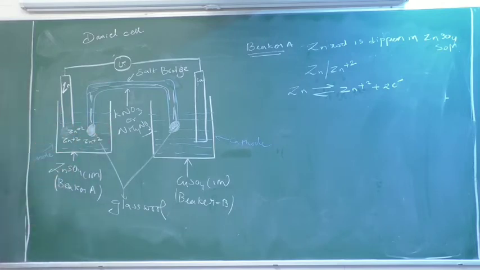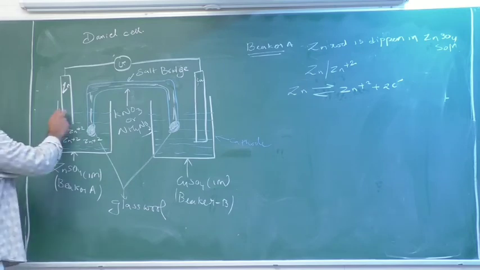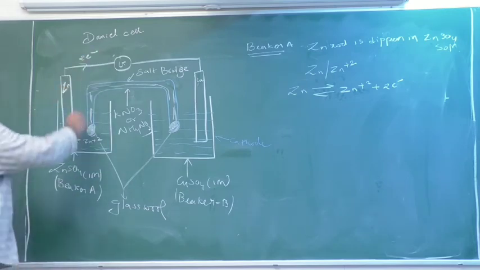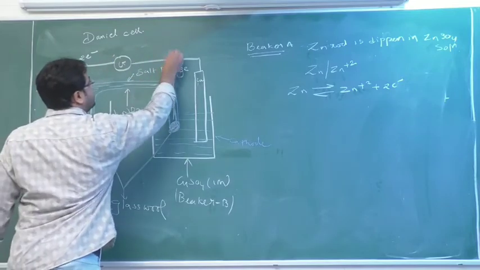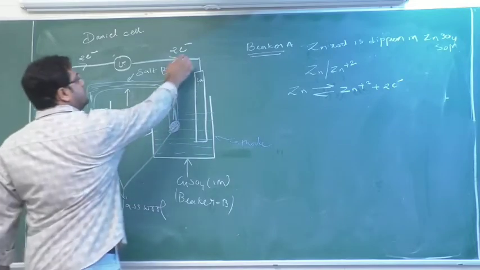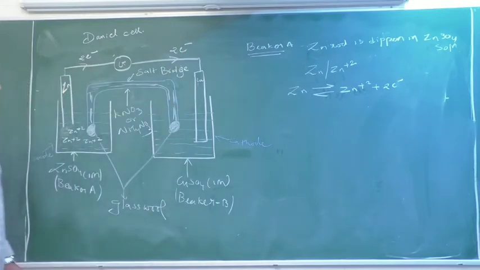The 2 electrons generated in this compartment will come to this conducting wire and flow from anode to cathode. Now, you know an electron always carries a negative charge, and negative charge is attracted towards where? Positive charge.